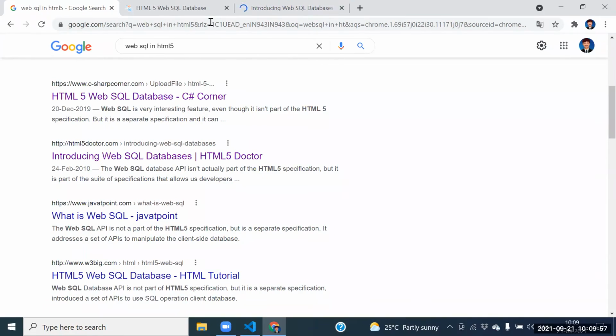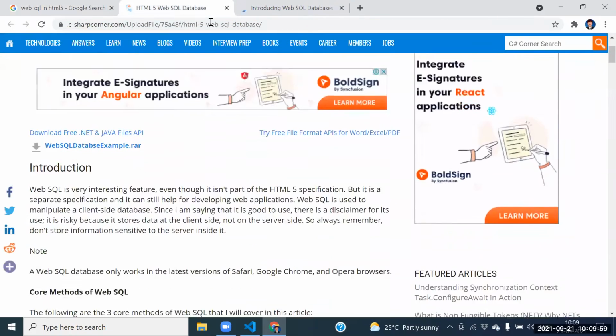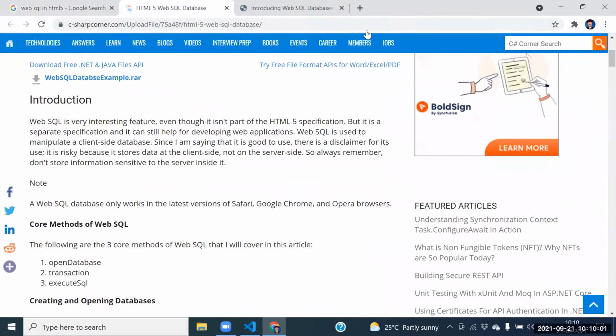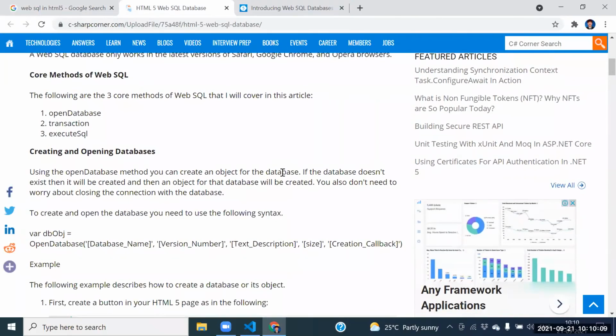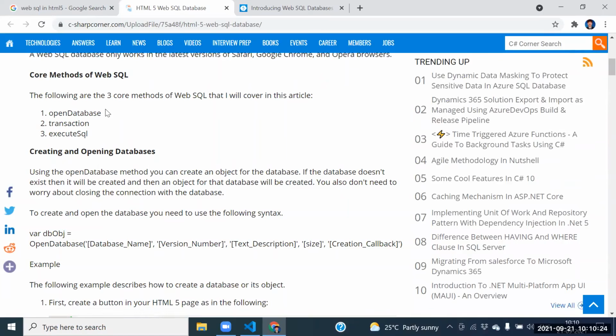Guys, try to say this again. Is WebSQL a client-side database? Respond to the first question. Yes, sir. WebSQL is the first point.